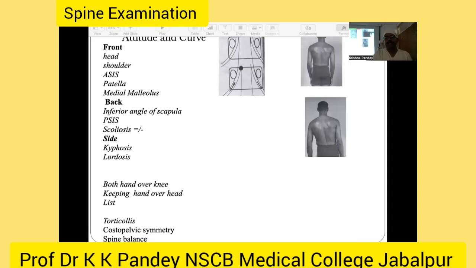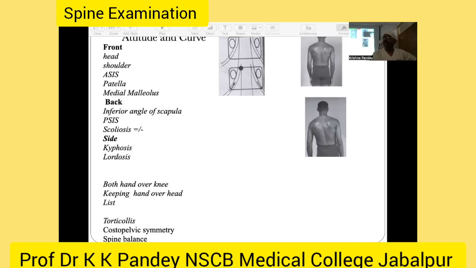Then our examination of the spine starts with the attitude of the patient. So this is as in other examinations. We examine the attitude of the patient in standing, in sitting, and in lying down. And the attitude also includes the same basic points: is the head central, are both shoulders at the same level, ASIS both at the same level, patella, medial malleolus, and from the back, inferior angle of scapula, PSIS, and from the side, you have to notice if there is any exaggerated kyphosis or lordotic deformity, or absent lordotic or kyphotic deformity.